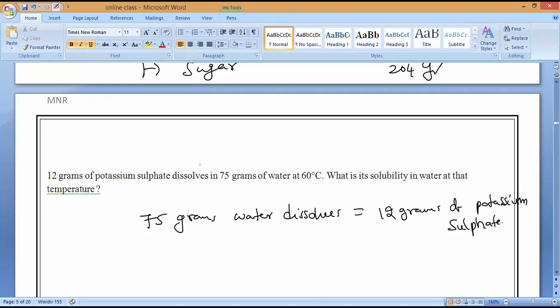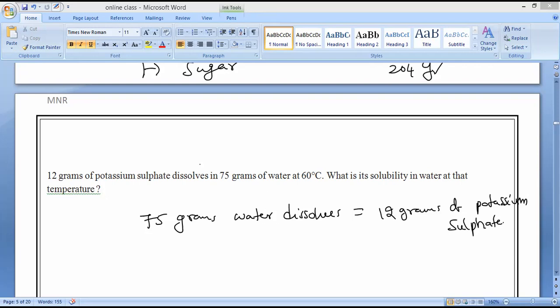Potassium sulfate. Yes, now, what do we have to find in the question? Everybody respond. Solubility of water at the same 60 degrees Celsius.